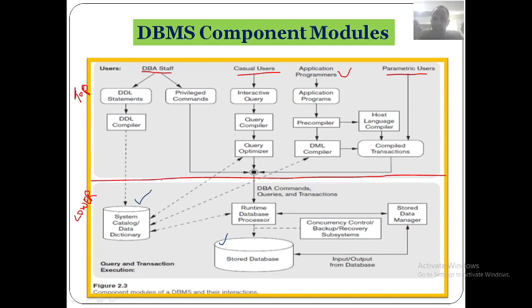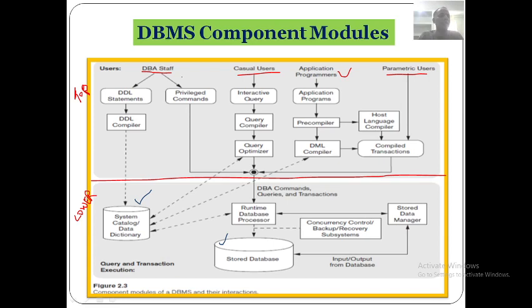Now let us consider the top part of the figure. It shows the interfaces for the DBA staff. Let me take each of these separately. Who is the DBA? Database administrator. He is the main person and the responsible person.